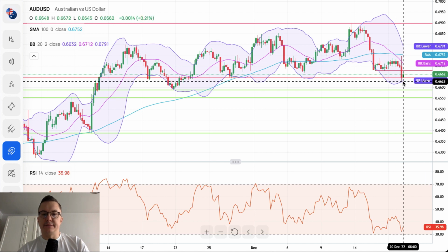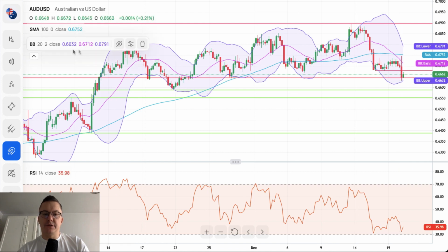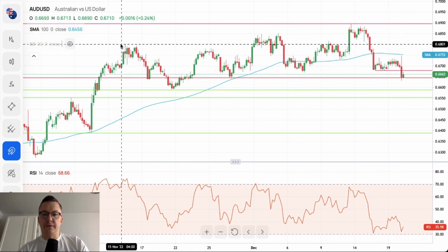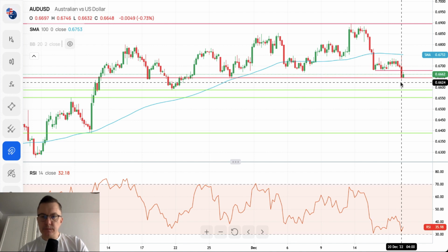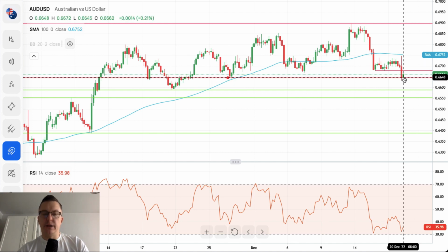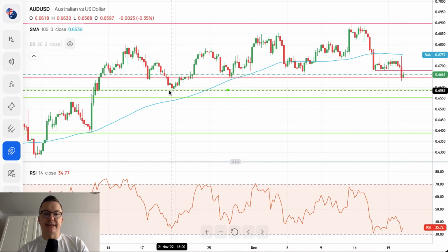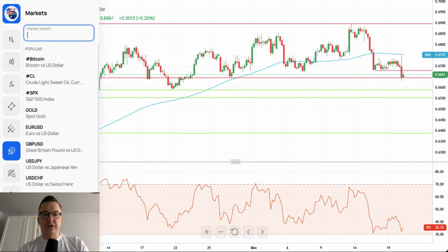So this market is generally still trending inside of these bands. Nevertheless, we might see very soon that a breakout below 6,648 will release new energy, and the lower levels will be tested. So that's the Australian dollar.